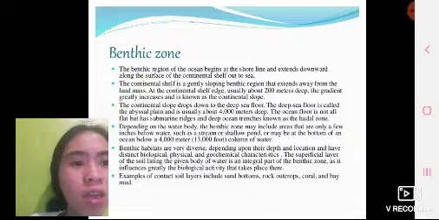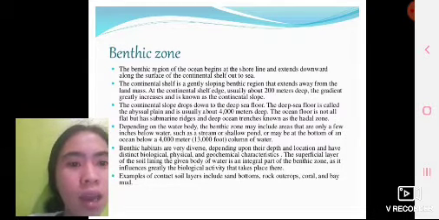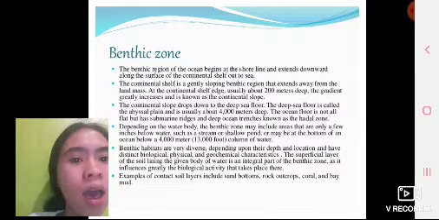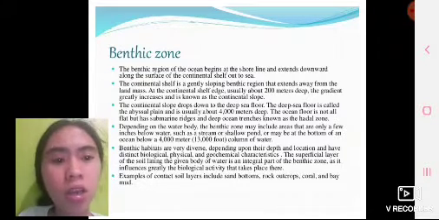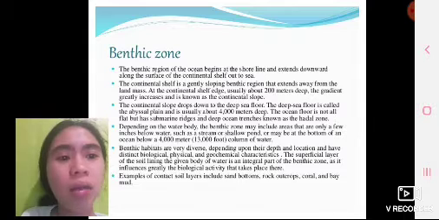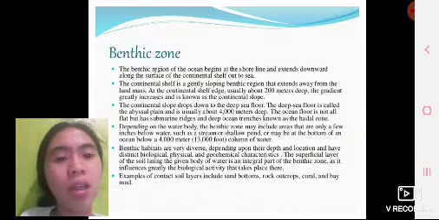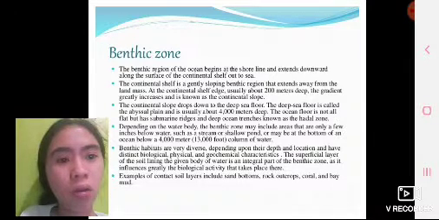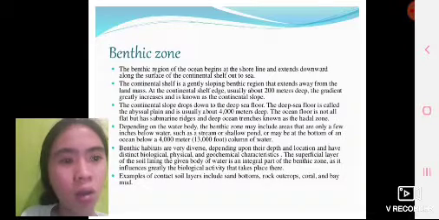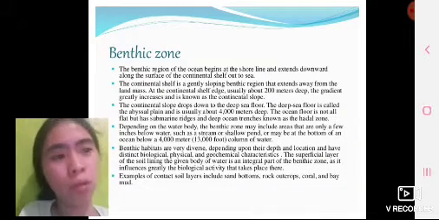The superficial layer of the soil lining the given body of water is an integral part of the benthic zone, as it influences greatly the biological activity that takes place there. Examples of the contact soil layer include sand bottoms, rock outcrops, and coral and bay mud.